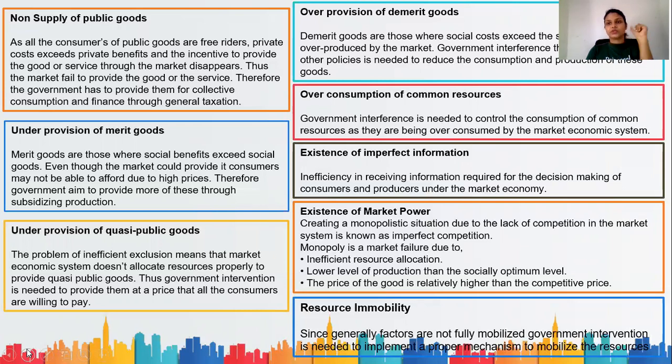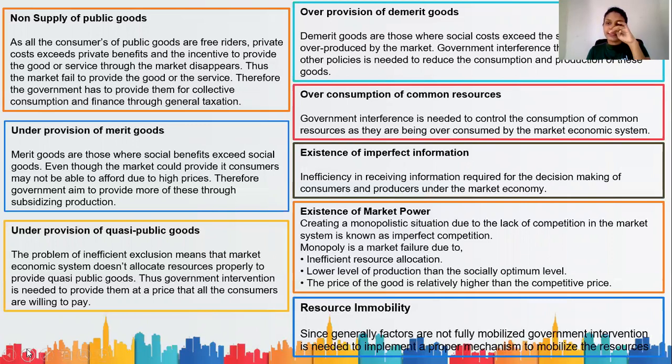Now, merit goods have positive externalities. Why I say that is the social cost is less than the social benefit. That means the society gets a greater benefit than the cost that it has to face.